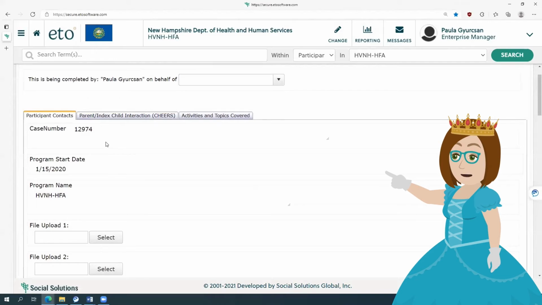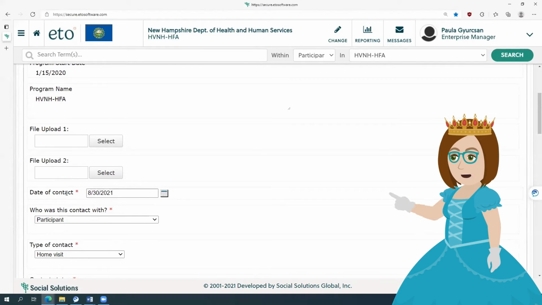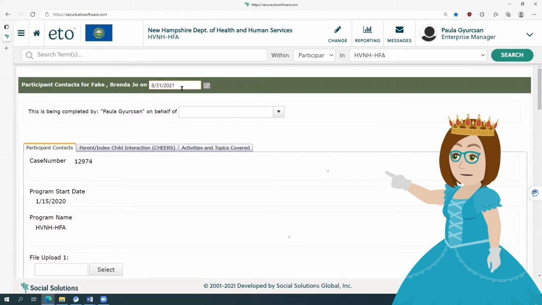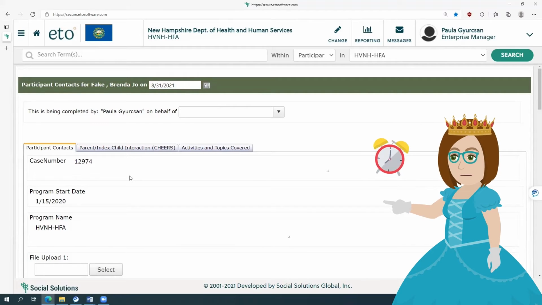So every home visit contact has three separate parts: participant contacts, where you enter cheers, and activities and topics, which is really the meat of your home visit. As you can see, the date of contact for my home visit was 8/30/2021. And up here, I entered it on 8/31/2021, 1 day later. So that's pretty good timing. It would be best if you could enter it as soon as possible, within 48 hours.